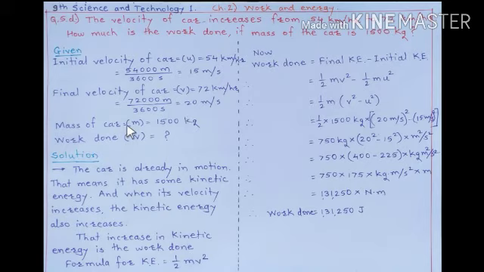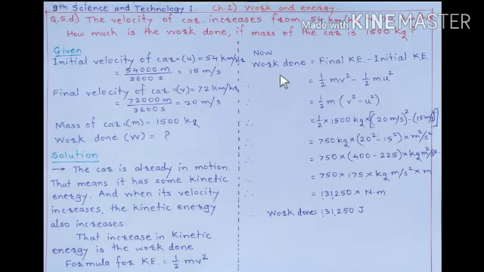Now the mass of the car, m, is equal to 1500 kilogram. Now the work done is to be calculated. The solution is: the car is already in motion, that means it already has some amount of kinetic energy, and when its velocity increases, the kinetic energy also increases. That increase in kinetic energy is the work done. The formula for kinetic energy is 1/2 m v square.